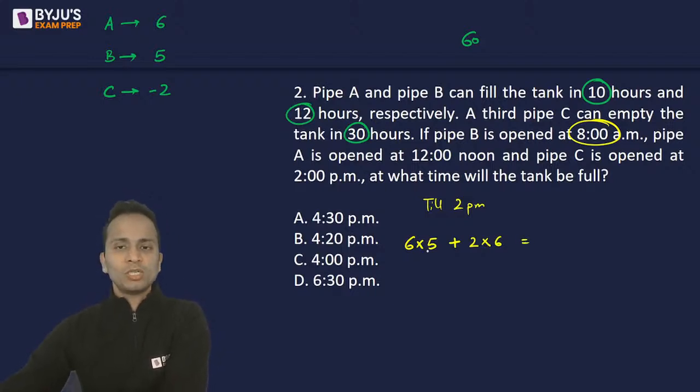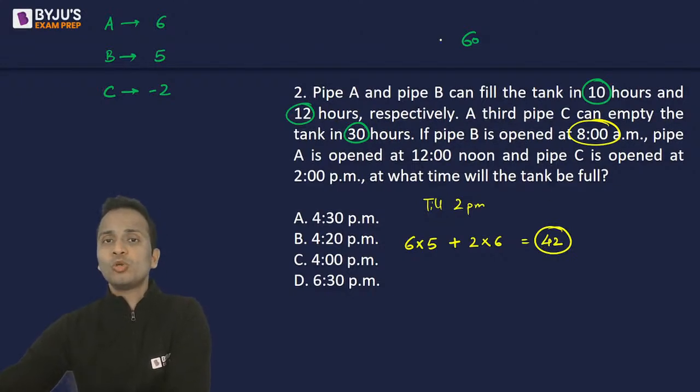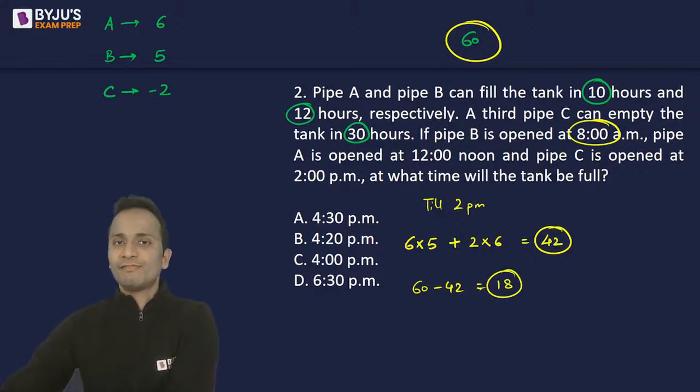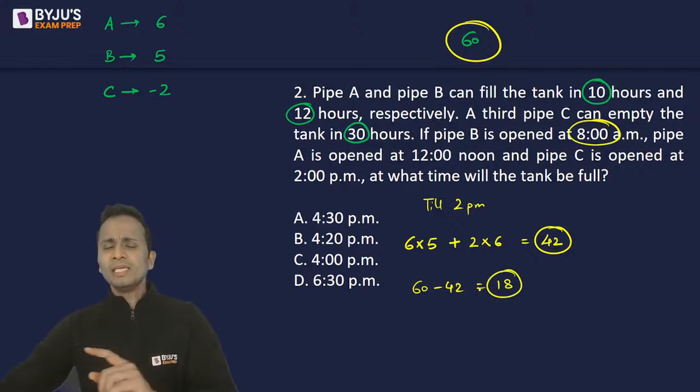Okay, so this total quantity is 30 plus 12 is 42. So 42 units of work has already been finished out of a total of 60 units. 60 में से 42 minus कर देता हूँ. So 60 minus 42, that means 18. Now 18 units of work is left over. ठीक है? Now at 2 p.m.